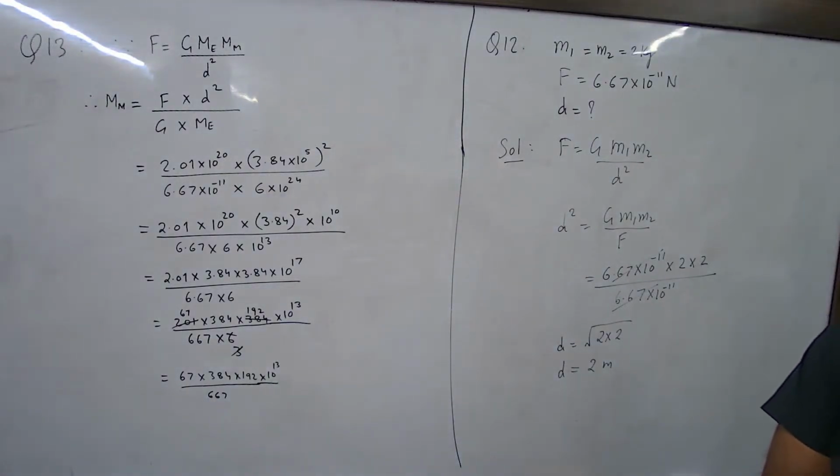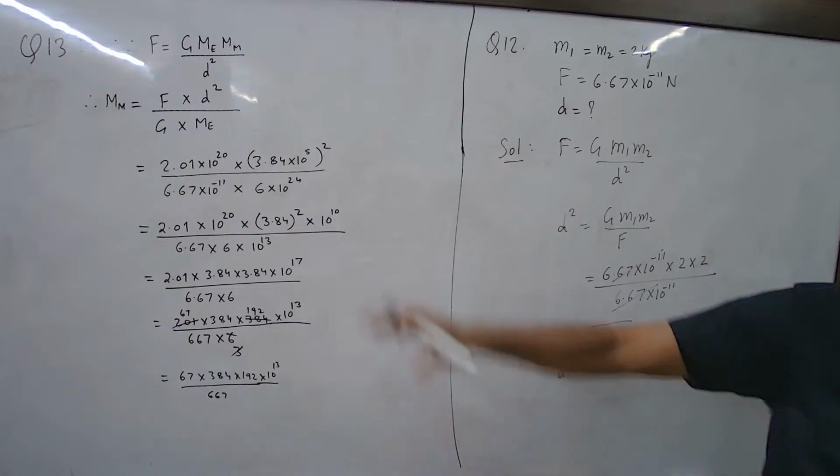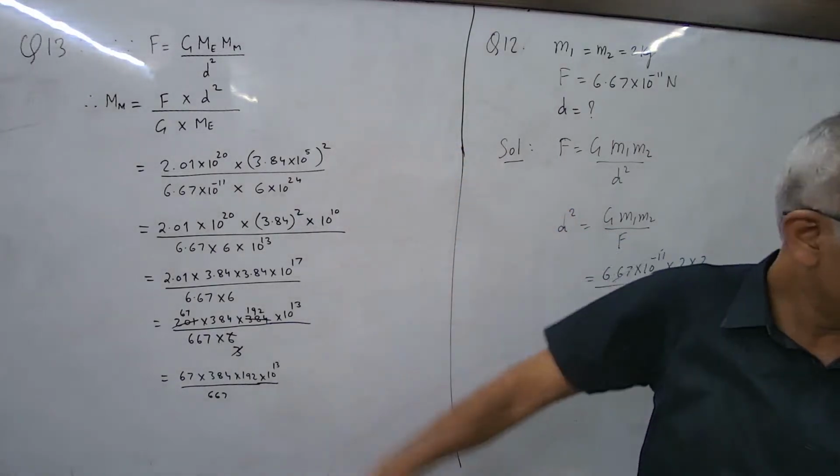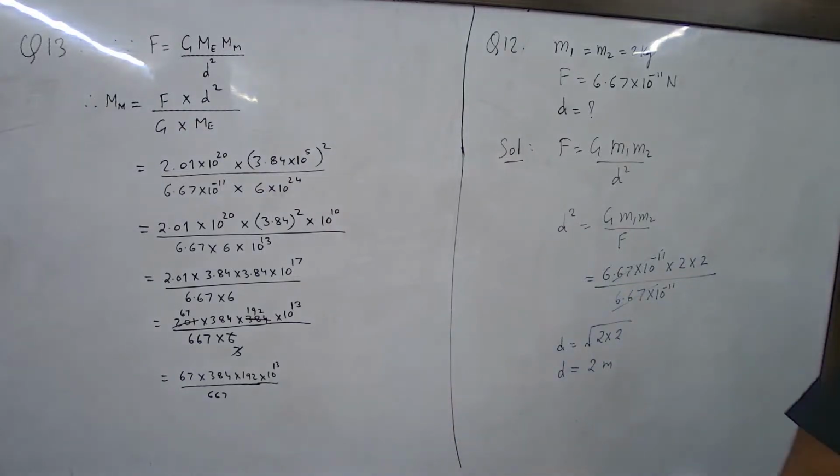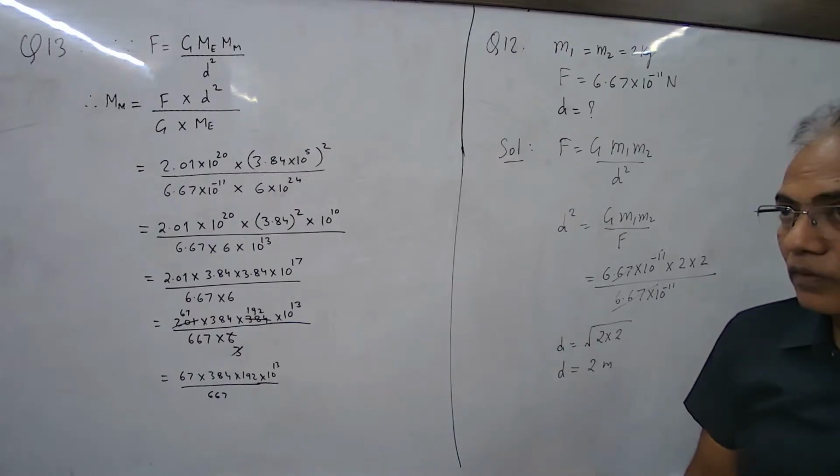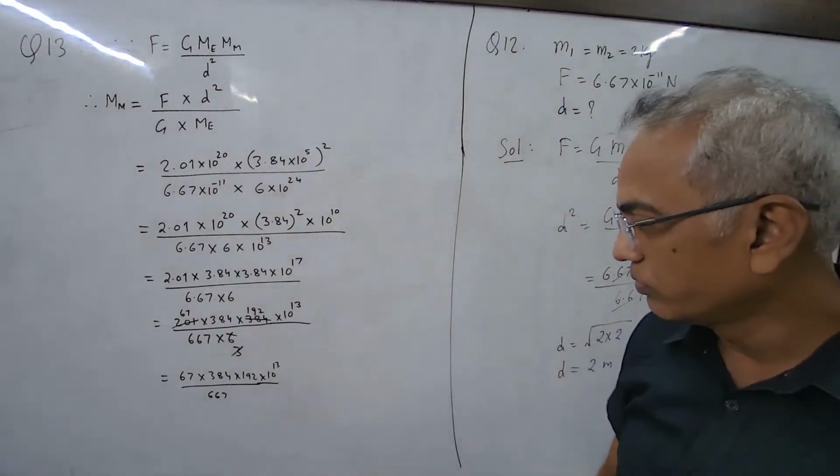How do we solve it now? Have you not done long divisions? This is simple. We substituted, now we are doing big calculation. So how do we go further now?